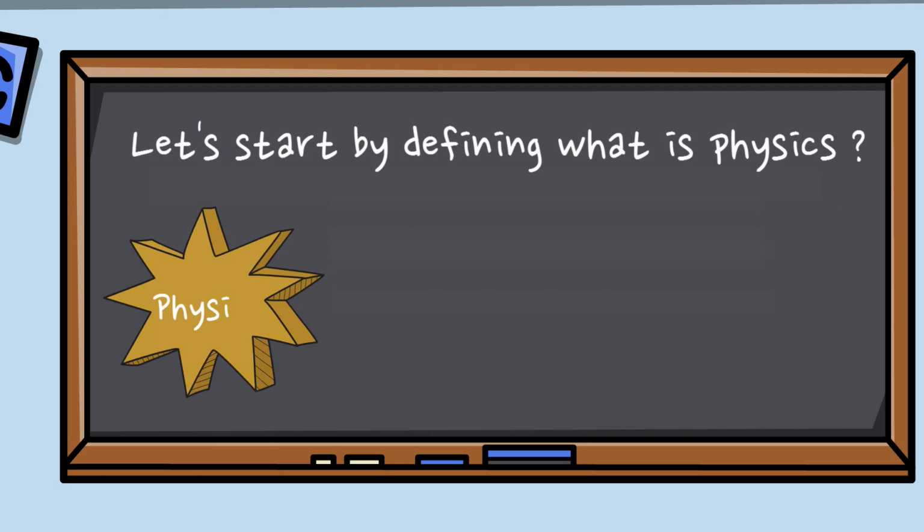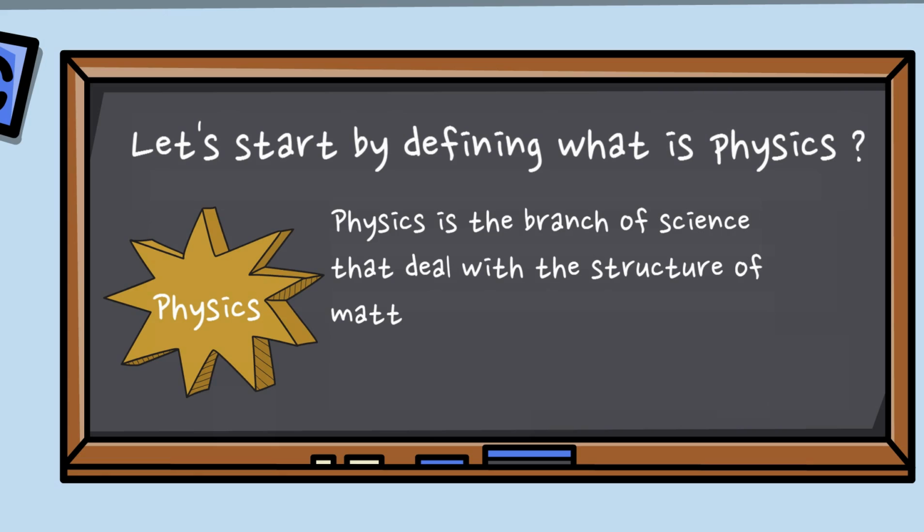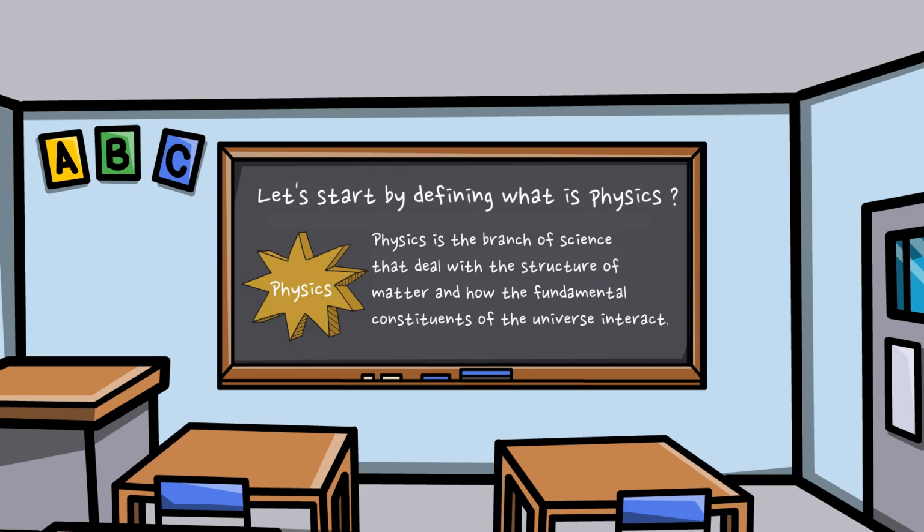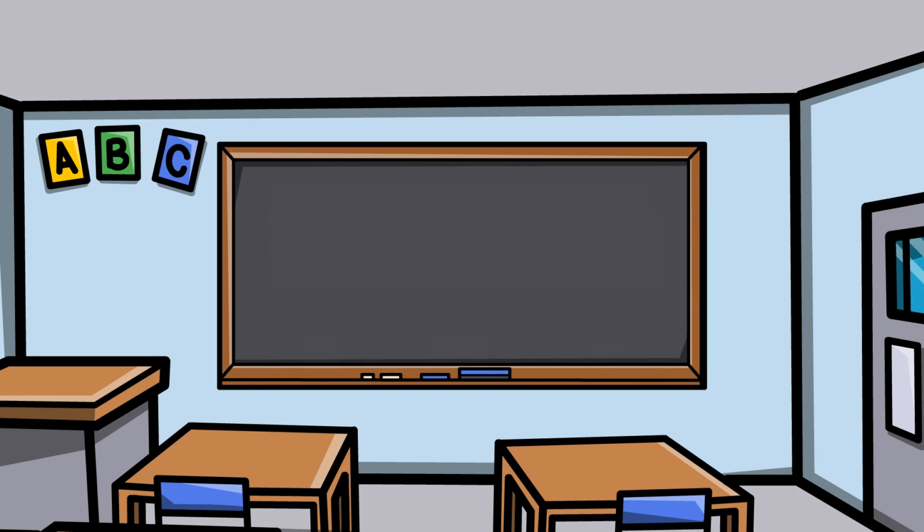Let's start by defining what is physics. Physics is the branch of science that deals with the structure of matter and how the fundamental constituents of the universe interact. The study of nature and natural phenomena is dealt with in physics. Hence, physics is considered as the most basic of all sciences.